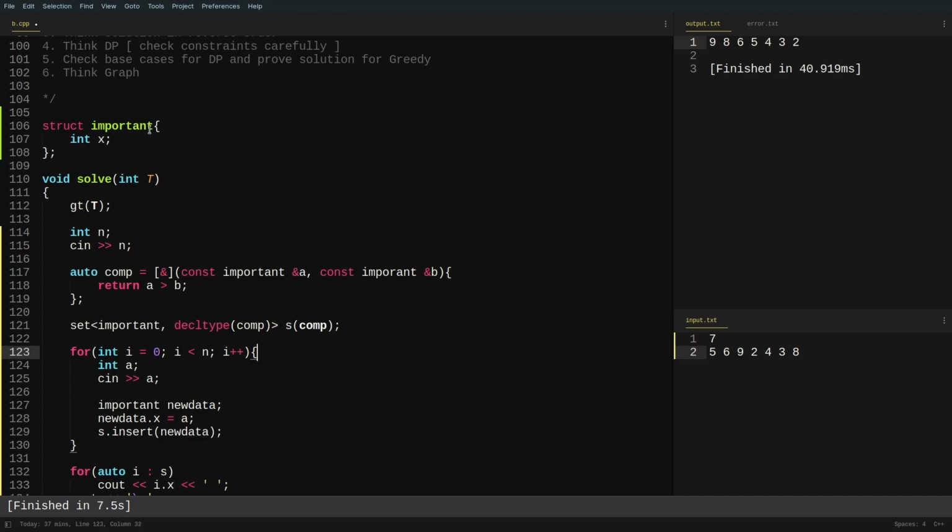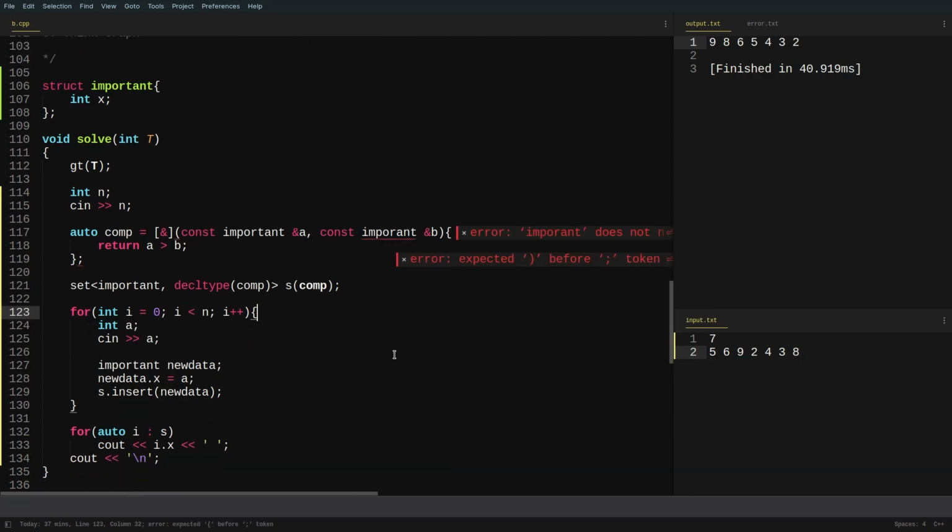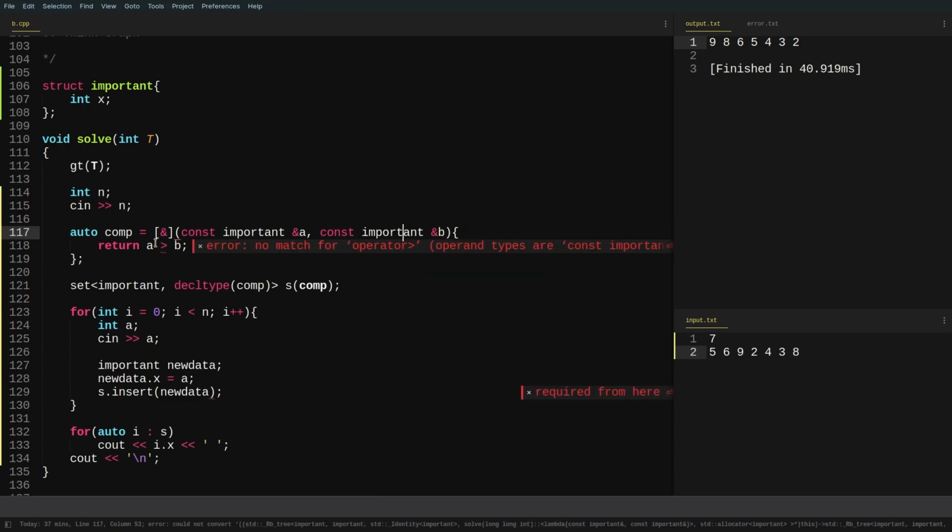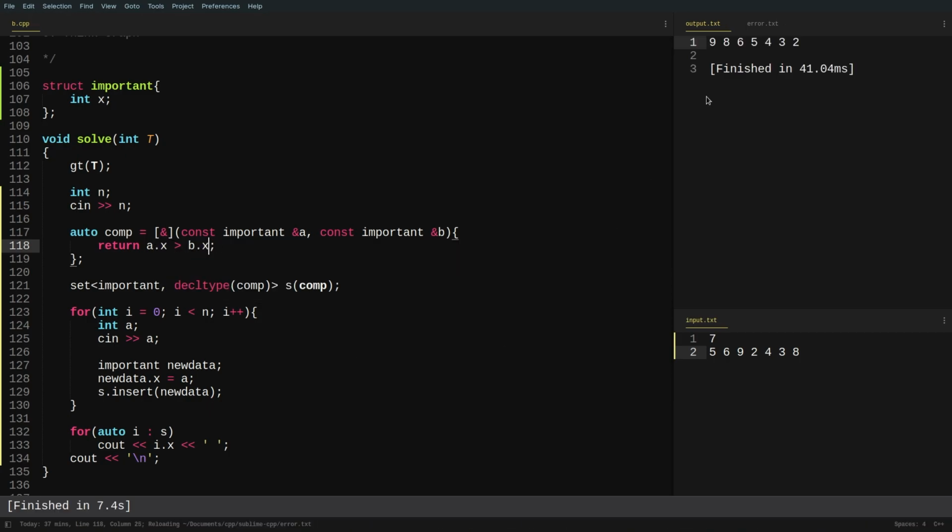So I believe that this code is complete. Let me just try to run it. So I believe there is a spelling error, right? So I have to compare a dot x and b dot x. So it works now, and the output is also the same.